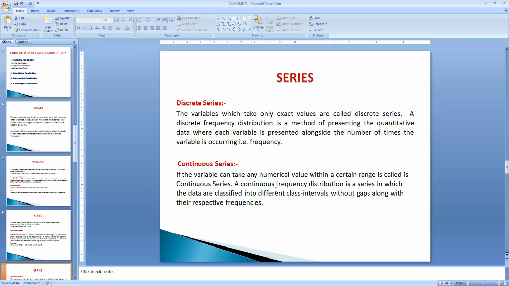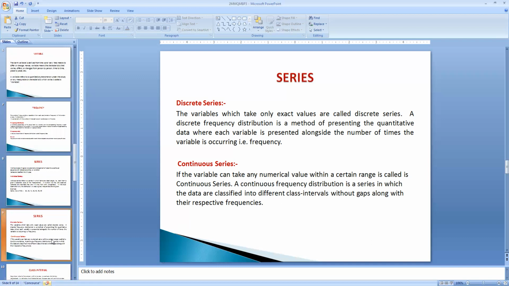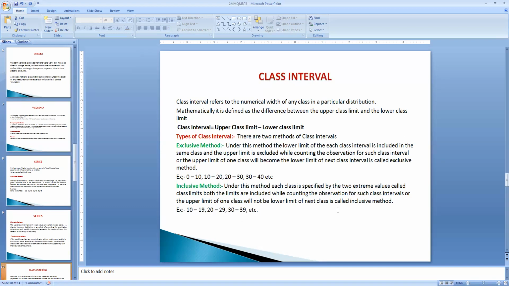Now that type of class intervals along with frequency, if it is going to be shown, is called a continuous series. And the next content is the class interval. What do you mean by this class interval? It is the numerical width of any class in a particular distribution.